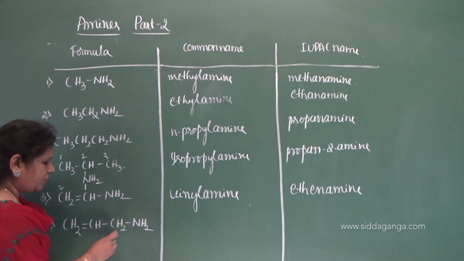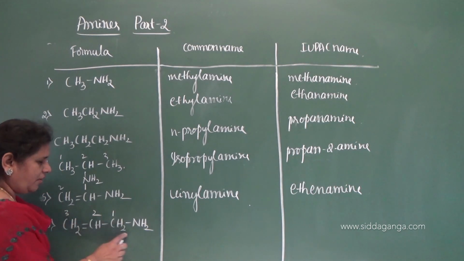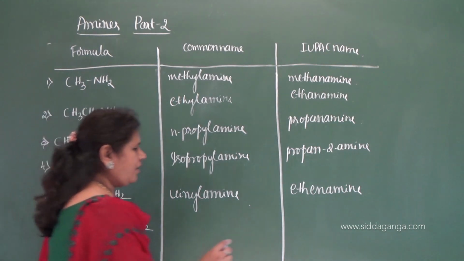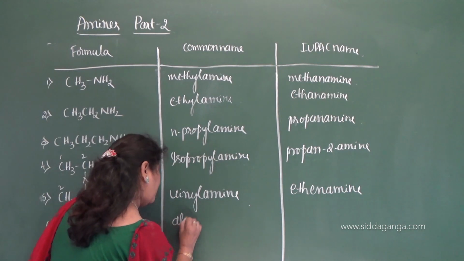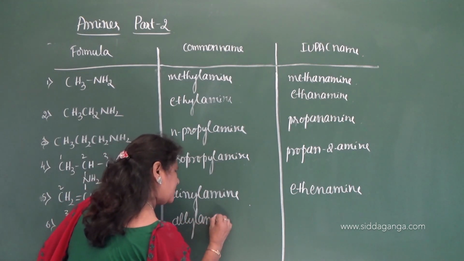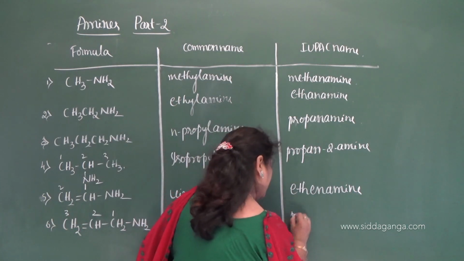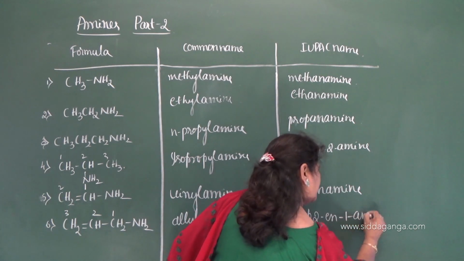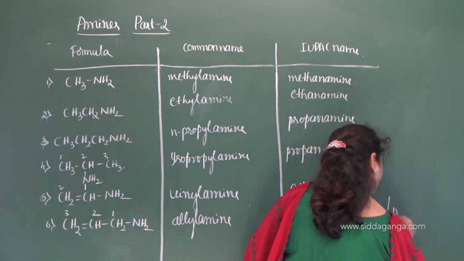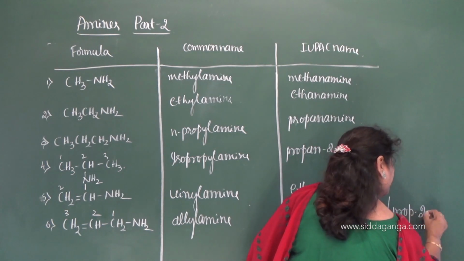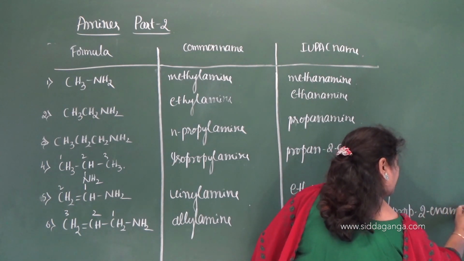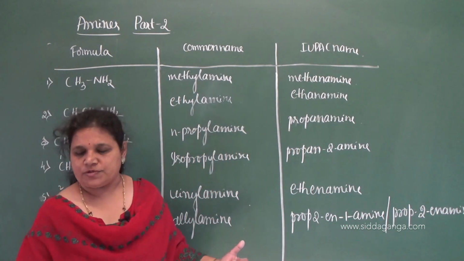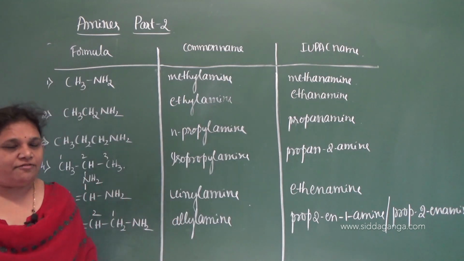But here we need to start numbering from here: 1, 2, 3. We need to give preference to the amino group, therefore the double bond is on the second carbon. This has an allyl group, so this is allylamine, and the name is prop-2-en-1-amine, or you can write it as prop-2-enamine. Prop-2-enamine is the IUPAC name of this compound. So these are the primary aliphatic amines.